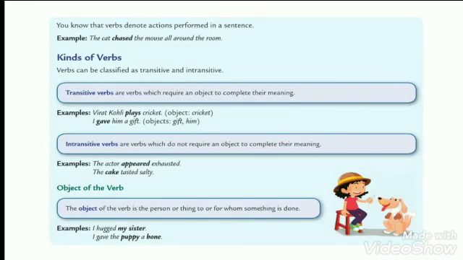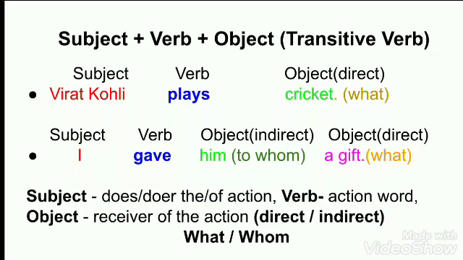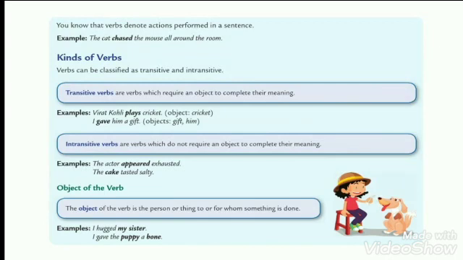So in the previous sentence that we saw, the cat chased the mouse all around the room. We have seen the cat is the subject, chase is the verb, and the mouse is the object of the sentence. We have got the formula subject plus verb plus object. So that's why the previous sentence has become the transitive sentence. Here chase has become the transitive verb of the sentence. Let us see a further example.